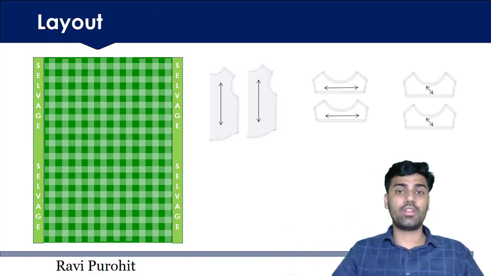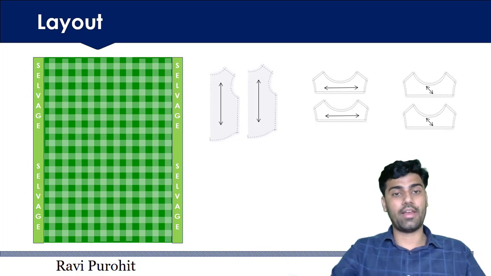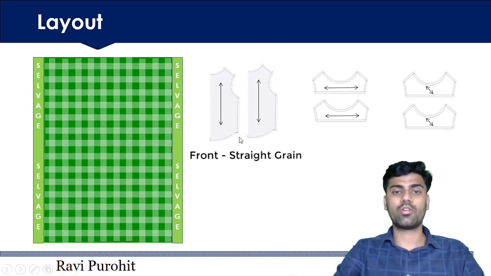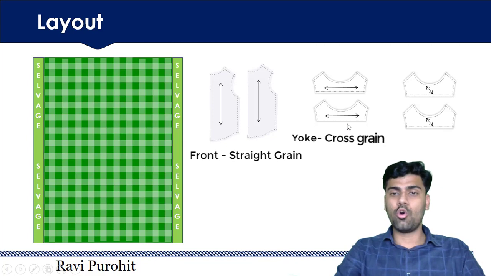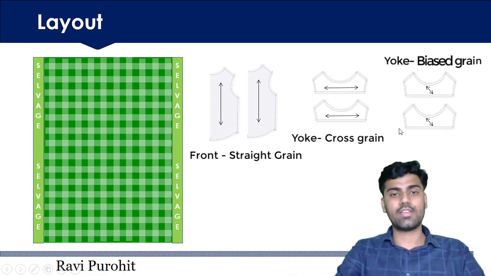Let us understand in detail in the example now. Now this is the front, okay, and this is the yoke, and this is the yoke. These are cut parts of the yoke. So as I said, the front is always cut at the straight grain. So this shows that these two cut parts are there, okay, of the front, and this follows straight grain.